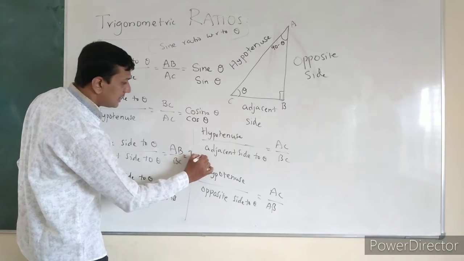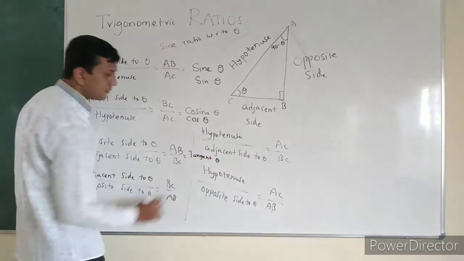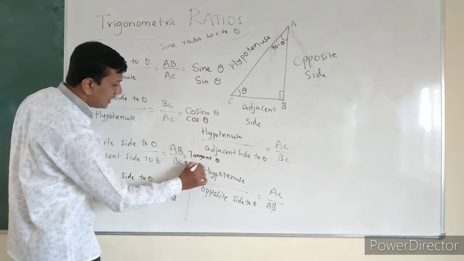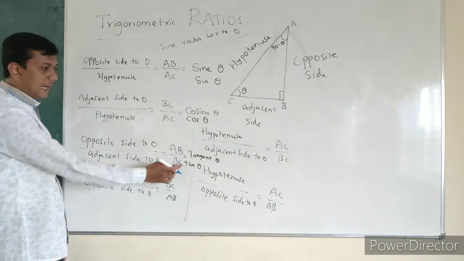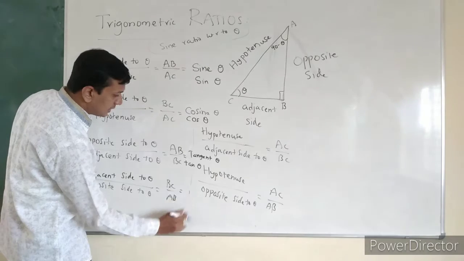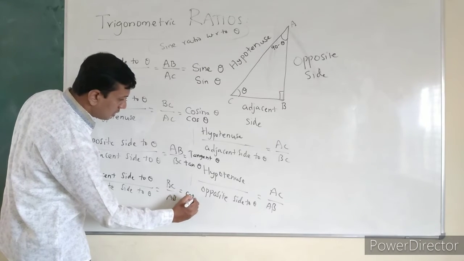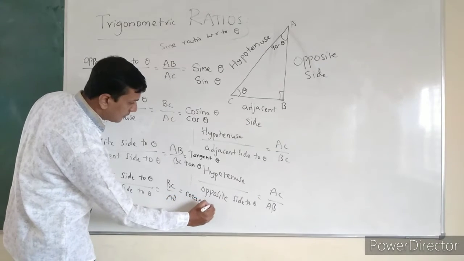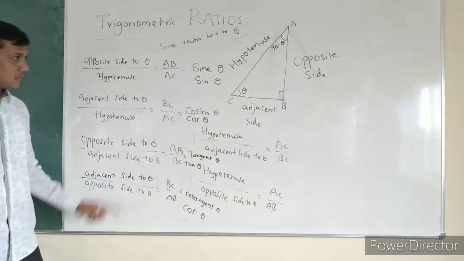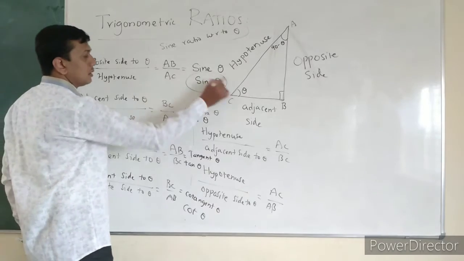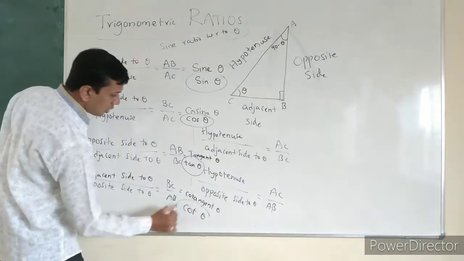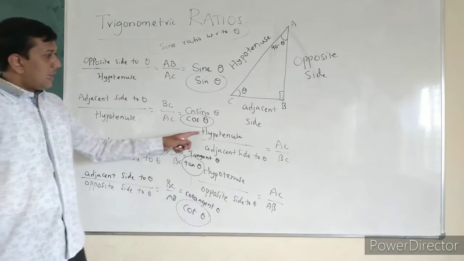This is called tangent theta. In short, we write it as tan theta. And this one is cotangent, in short cot theta. Sine, cos, tan, cot.